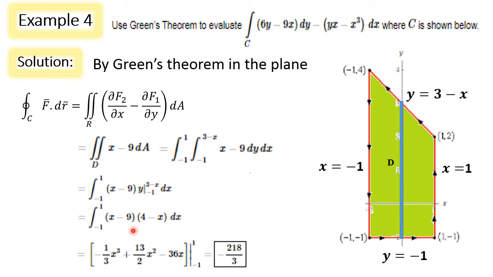Now evaluate the inner integral for y. Then evaluate the outer integral for x. We will get the integral value as minus 218 by 3.